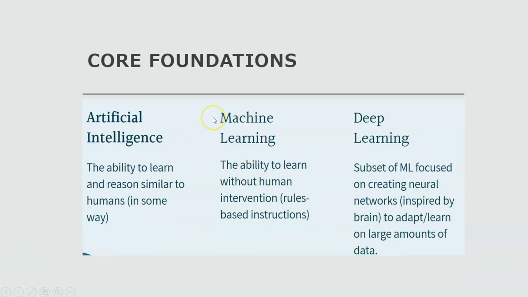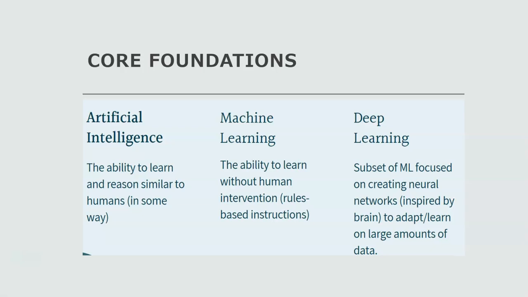The core foundations of generative AI are these three, what we have discussed in our previous diagrams. First is artificial intelligence, that means to automate. What exactly does that mean? It's the ability to learn and reason similar to humans.